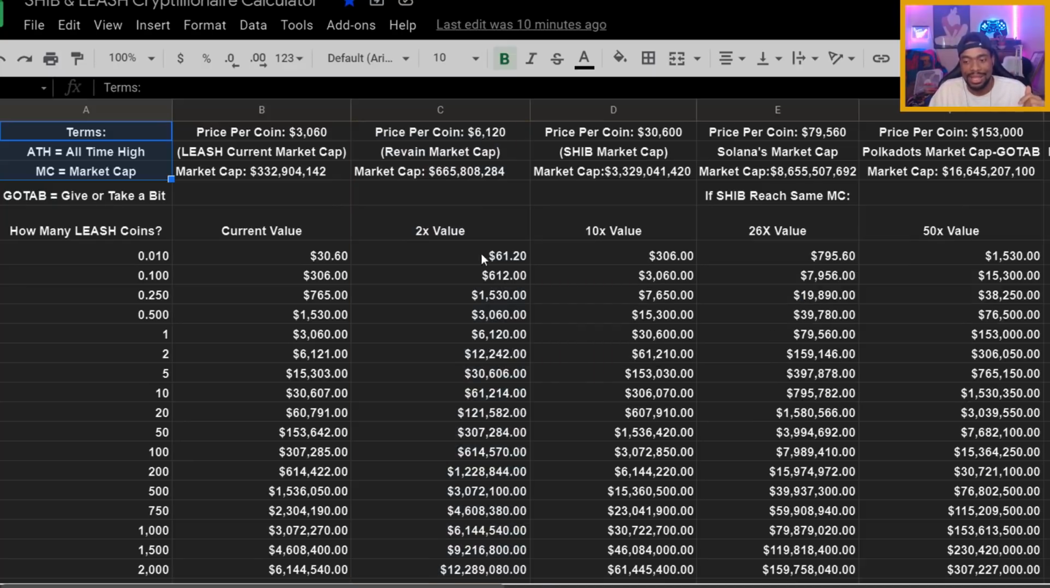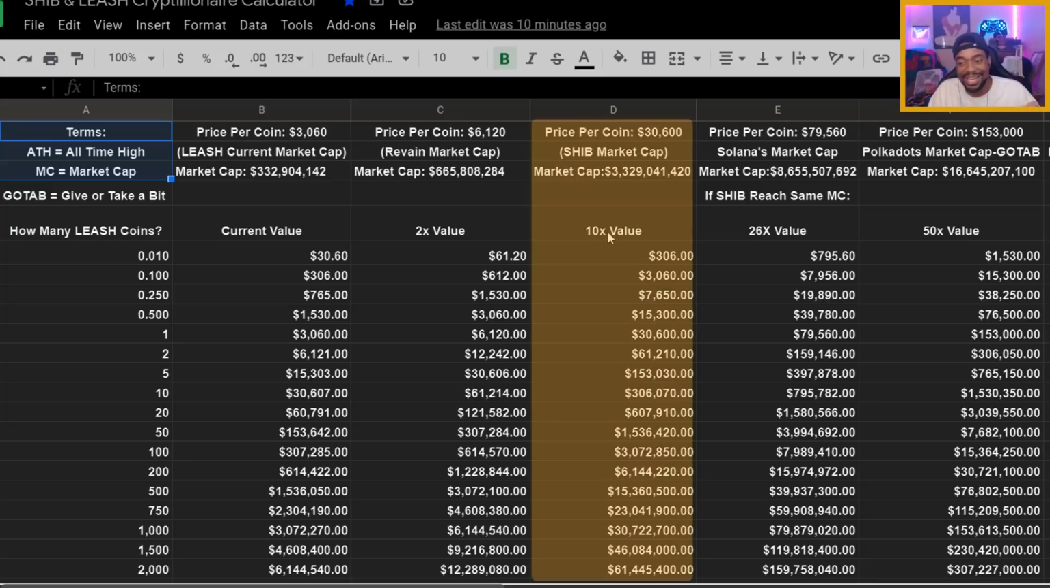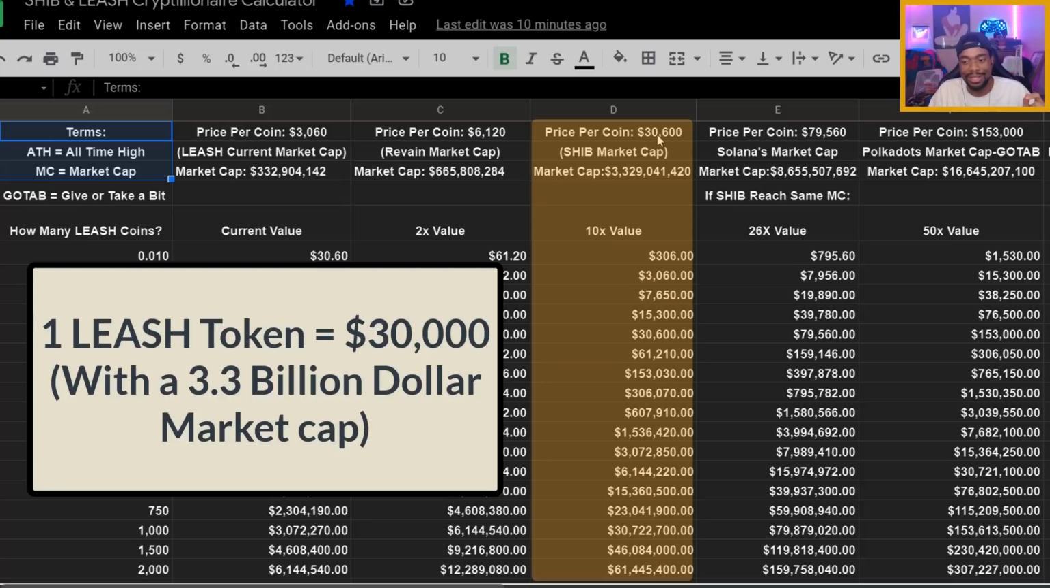$6,120 worth, all right? And then it's pretty much saying if LEASH was to 10x, right, 10 times the amount, if LEASH was to turn into $30,000, it would have to get to a market cap of where SHIB is currently at right now, right? Which isn't too crazy, which isn't unbelievable, because SHIB is currently around this $3 billion market cap that you see right here. So if LEASH was to just get to where SHIB is now in the future, this would be a 10x, and that would mean one LEASH token would be worth $30,000, all right?